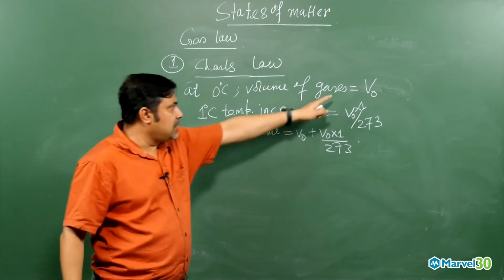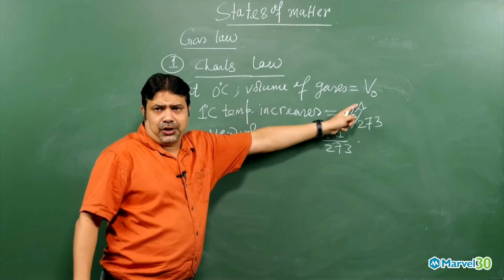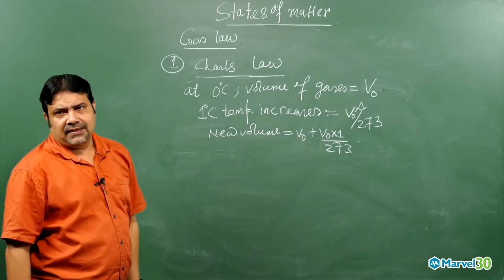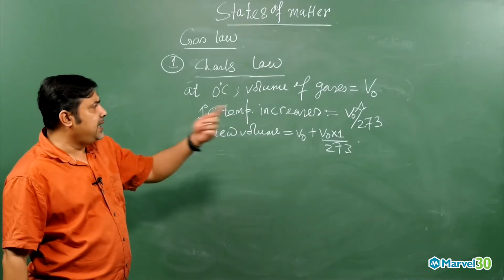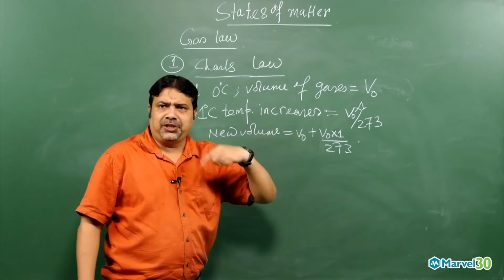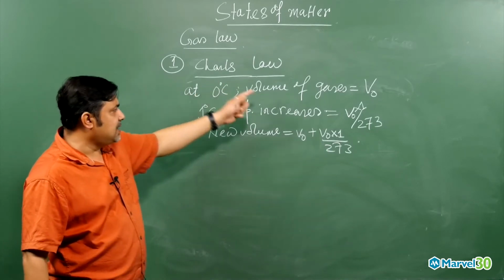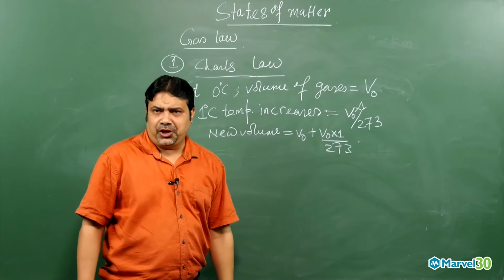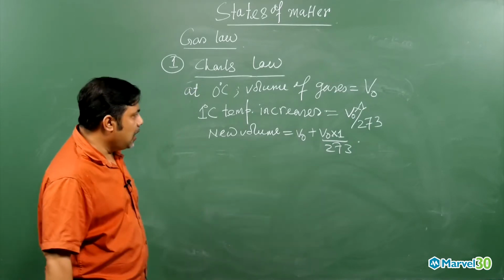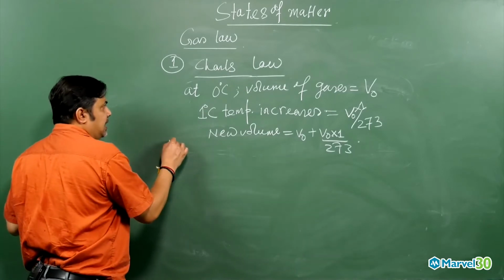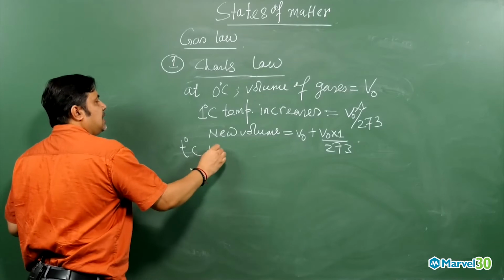Initially at 0 degree there was V0. When you increase the temperature by 1 degree, how much will it increase? V0 into 1 by 273. That means with respect to the original volume at 0 degree, 1 by 273 will increase or decrease. Suppose if you decrease the temperature, then it will be V0 minus V0 into 1 by 273, like that, my dear. And now suppose I am increasing the temperature by T degree centigrade.